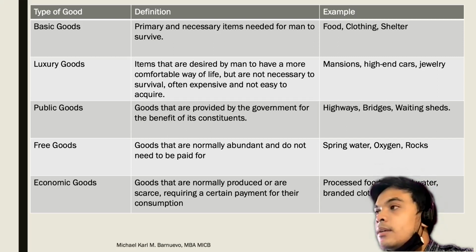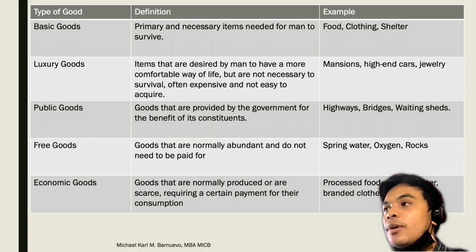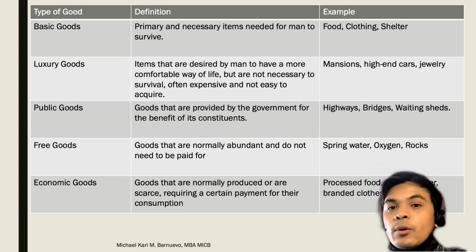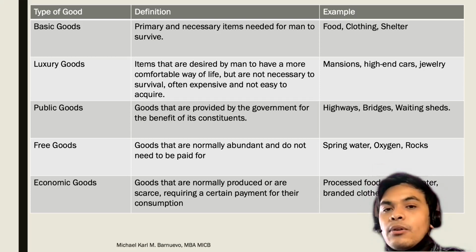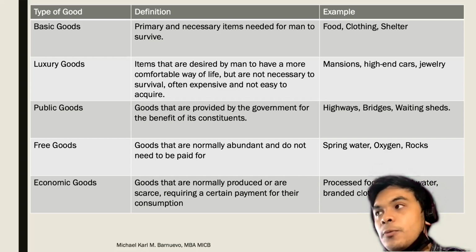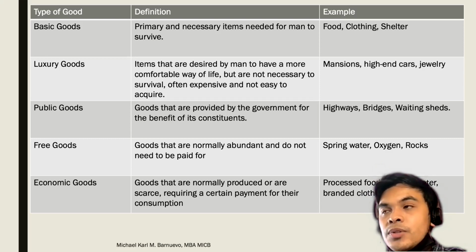shelter. Next now is we have the luxury goods, items that are desired by man to have more comfortable way of life, or the wants, satisfying the wants of the consumers. These are not necessarily for survival and often more expensive as compared to the basic goods. For example, we have the mansions.